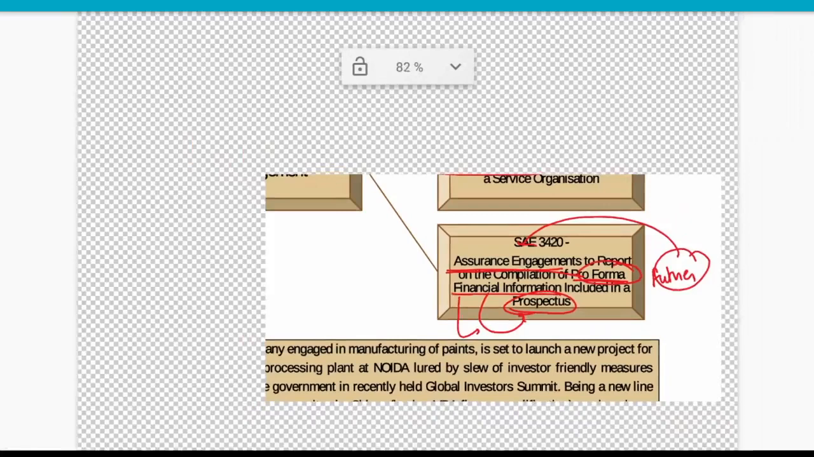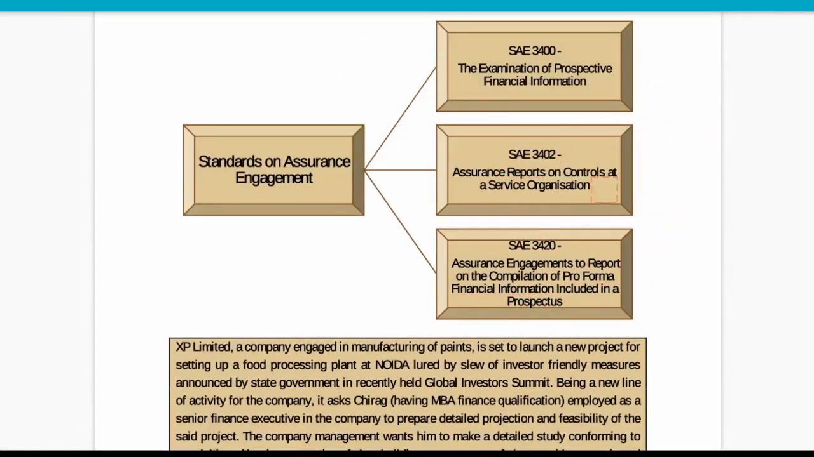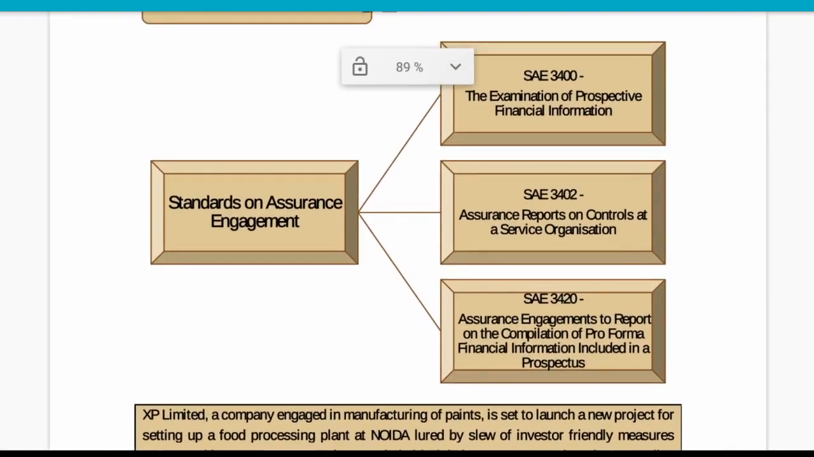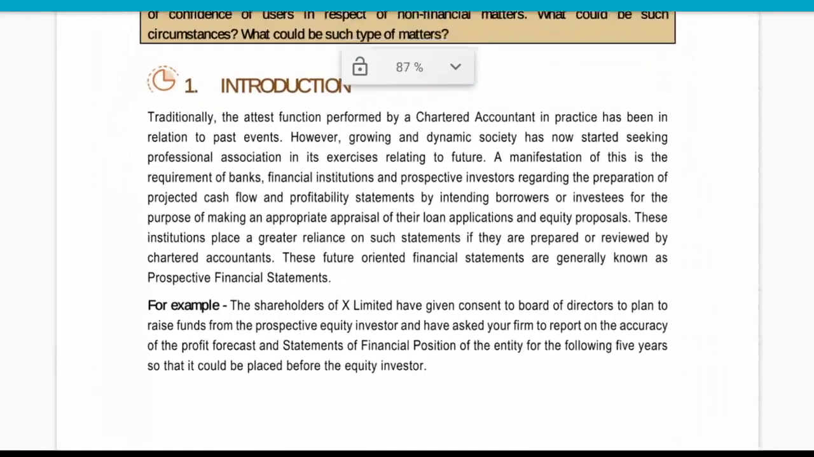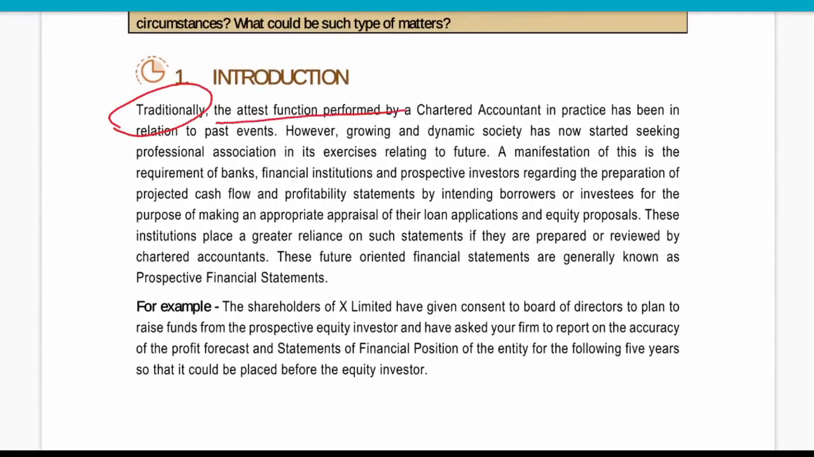Are you guys able to get the basic idea of all these SAEs? Yes or no, so that we can start. Okay, great. So now let us start. So first of all, traditionally a CA normally attests what? Normally it attests past events.